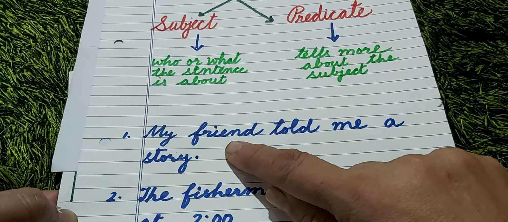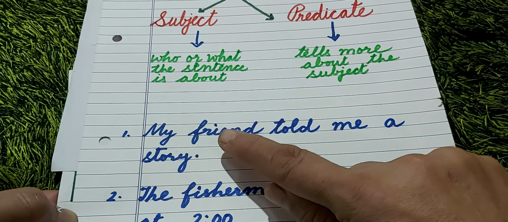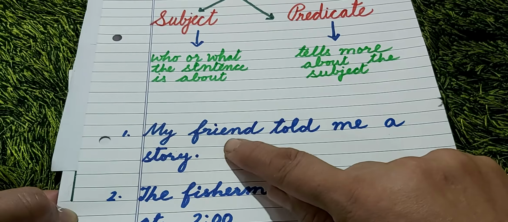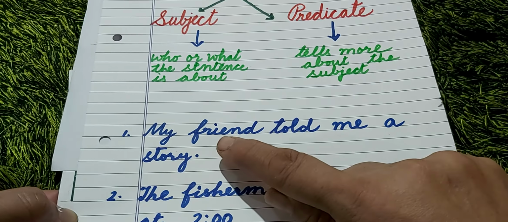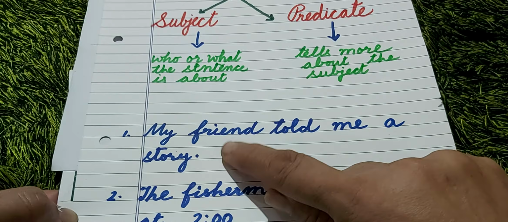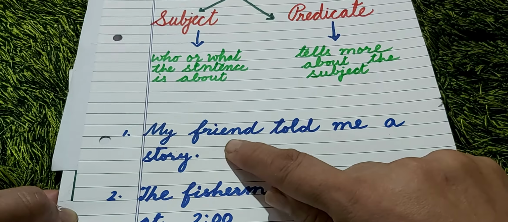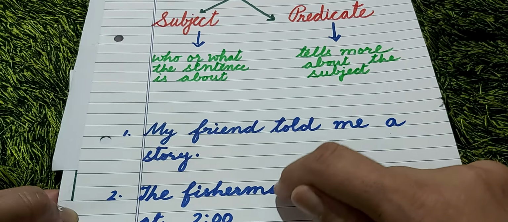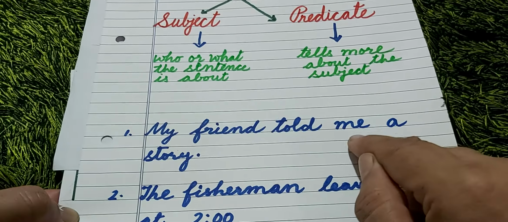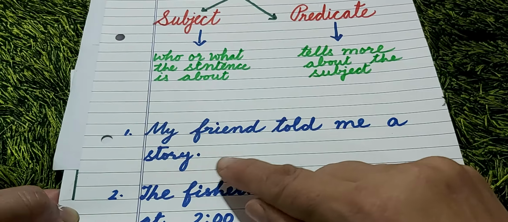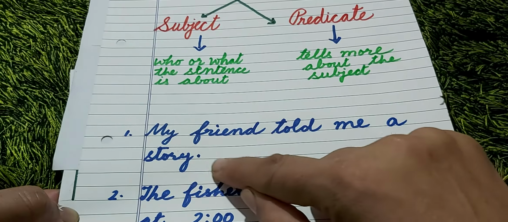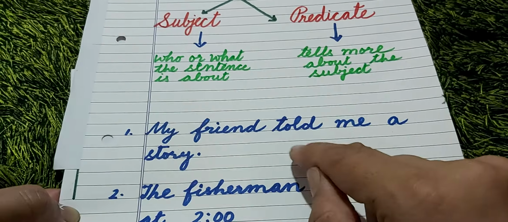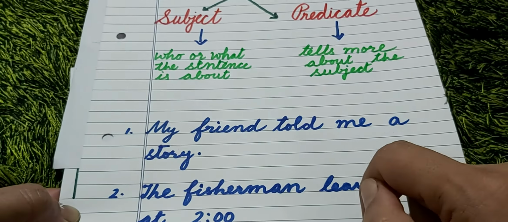Now let's find out what tells more about my friend in this sentence. Told me a story. So, told me a story is a predicate. It tells more about my friend.